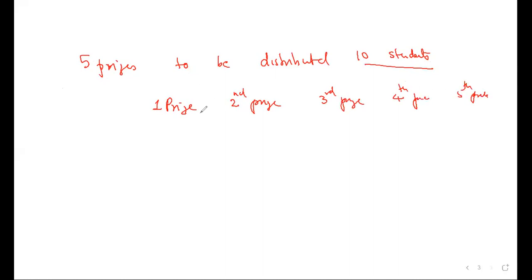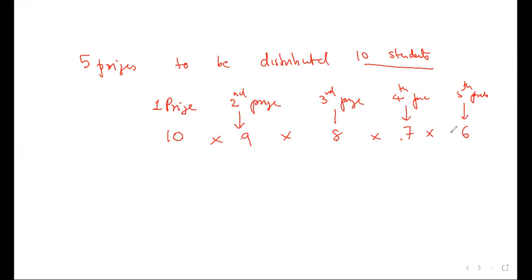First prize can be given to 10 students. First prize in 10 ways. Do you agree with this statement? Yes, sir. Second prize, how many ways? 9 ways. Third prize, 8 ways. Fourth prize, 7 ways. Fifth prize, 6 ways. What will be the total number of distributions of the prizes? 10 into 9 into 8 into 7 into 6.